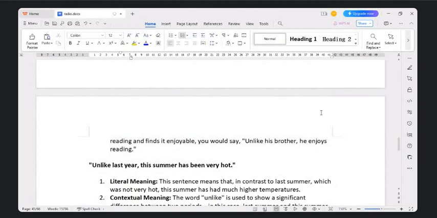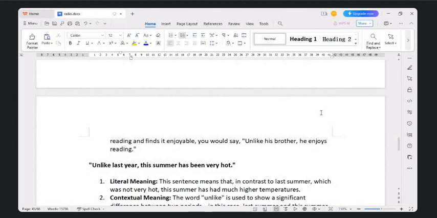Okay, I hope you have understood this sentence correctly. Please repeat this sentence after me so that you would understand what we just discussed. Unlike his brother, he enjoys reading. Repeat it again. Unlike his brother, he enjoys reading.